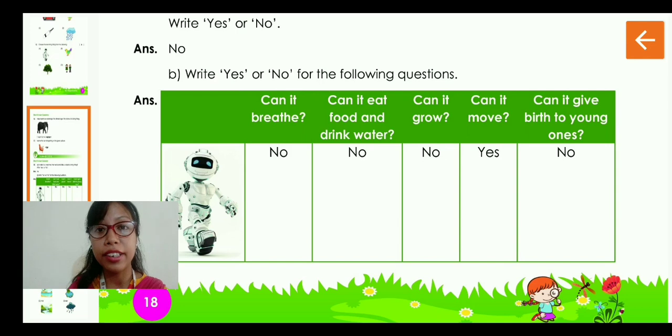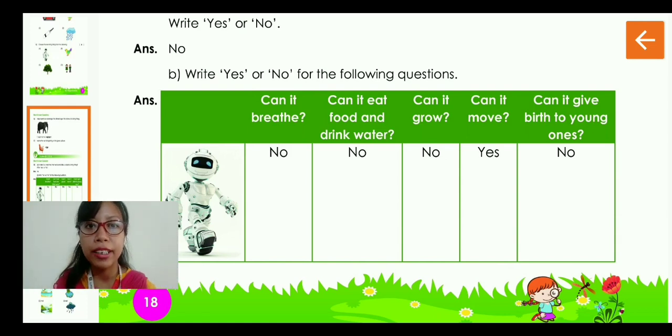Try to write the correct spellings. If you don't remember the spellings, the marks will be deducted. So practice the spellings as well as try to write the answer in a full sentence. So it is going to carry marks. So these are some of the tips that I have given to you. Try to follow them properly, and you have got time, you have got study leave, the summer vacation, you can think of it as study leave. Try to finish whatever the questions, whatever the syllabus is given.